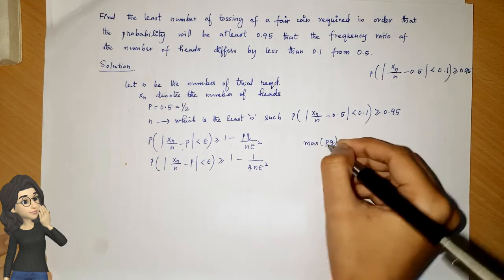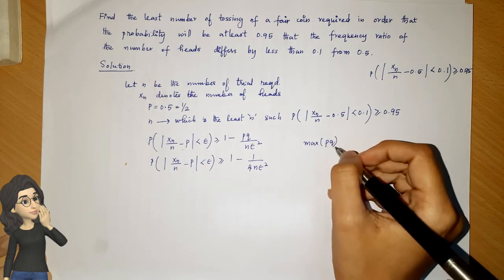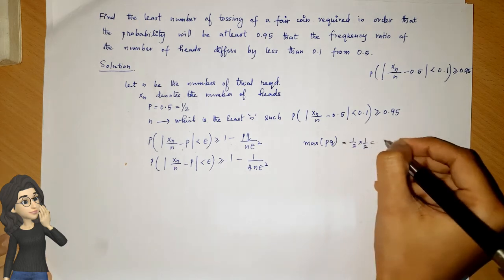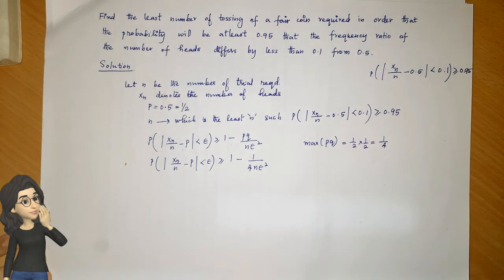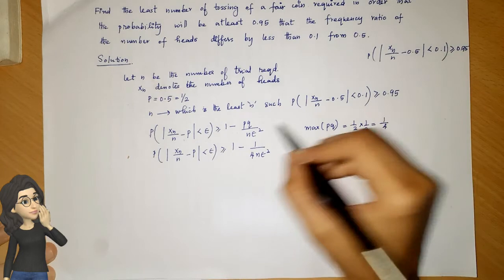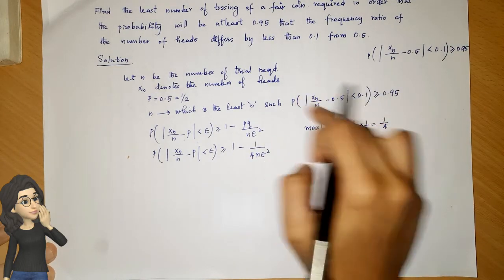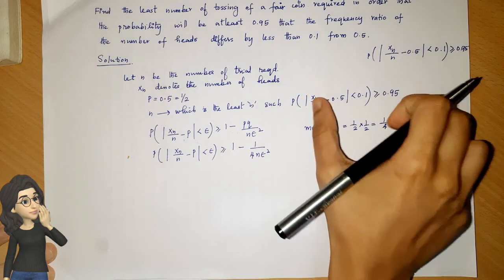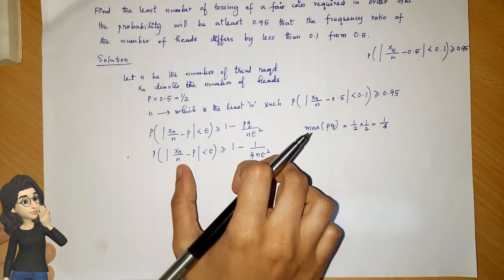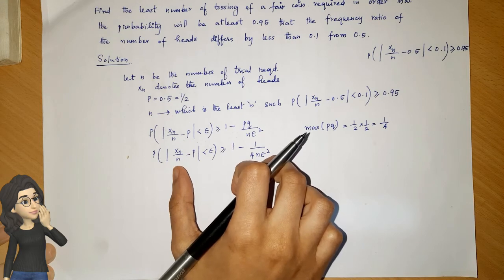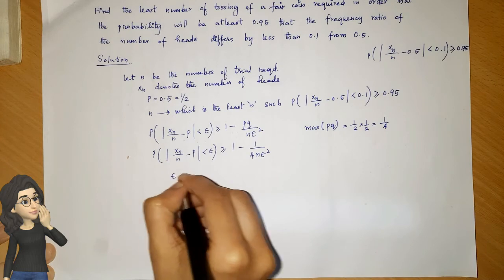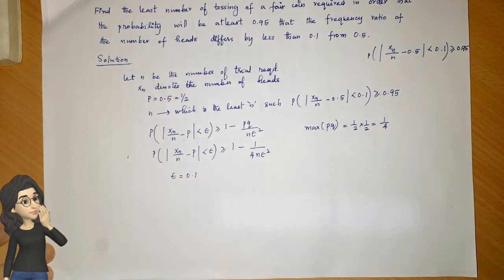On comparing the required inequality with this inequality from the proof, we get epsilon equal to 0.1.